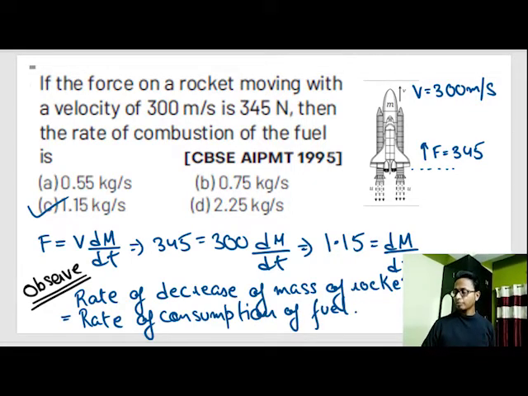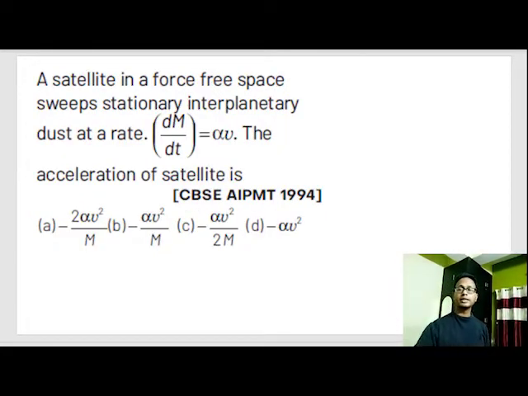Why? Because if the rocket is consuming 5 kg of fuel per second, that means the rocket is decreasing its mass by 5 kg per second. The rocket is consuming 5 kg of fuel per second and throwing it out. That means that rocket is decreasing its mass at the rate of 5 kg per second. Now, let's see the next question.